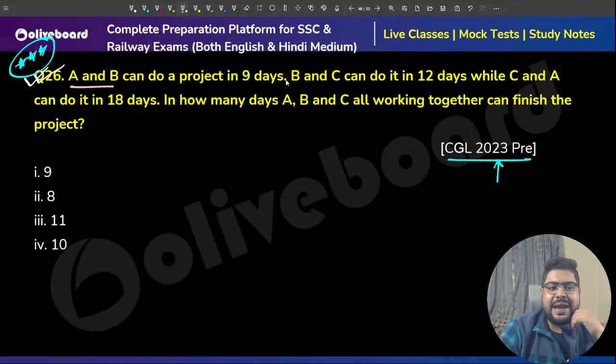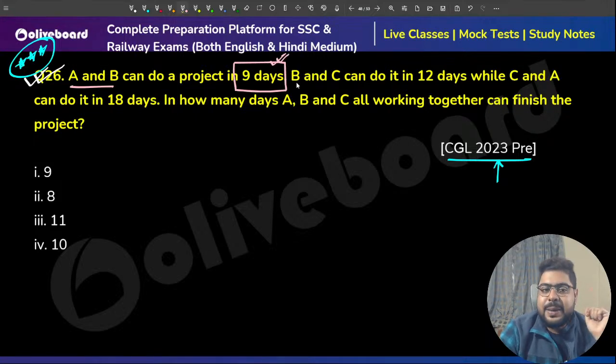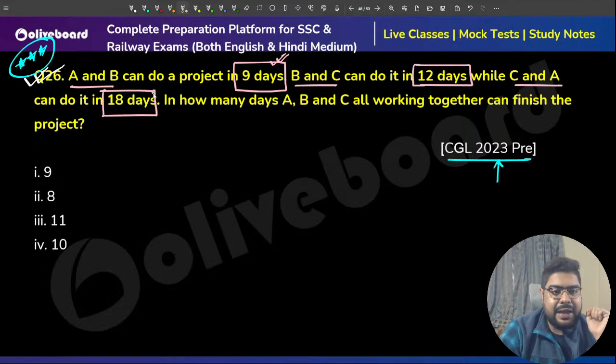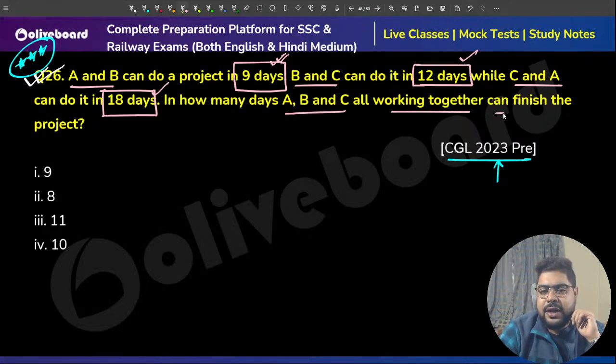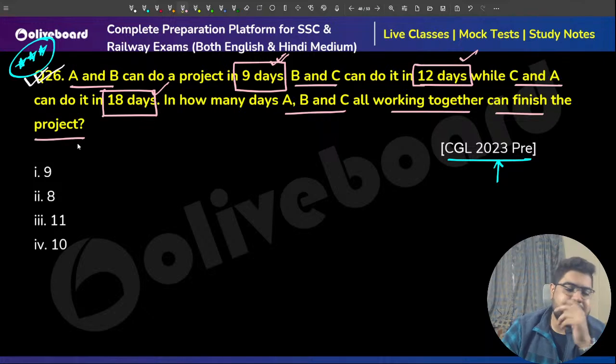A and B can do a project in 9 days, B and C in 12 days, and C and A in 18 days. So three times are given, and we can figure out the efficiencies. Now A, B and C are all working together. In how many days will they be able to finish?